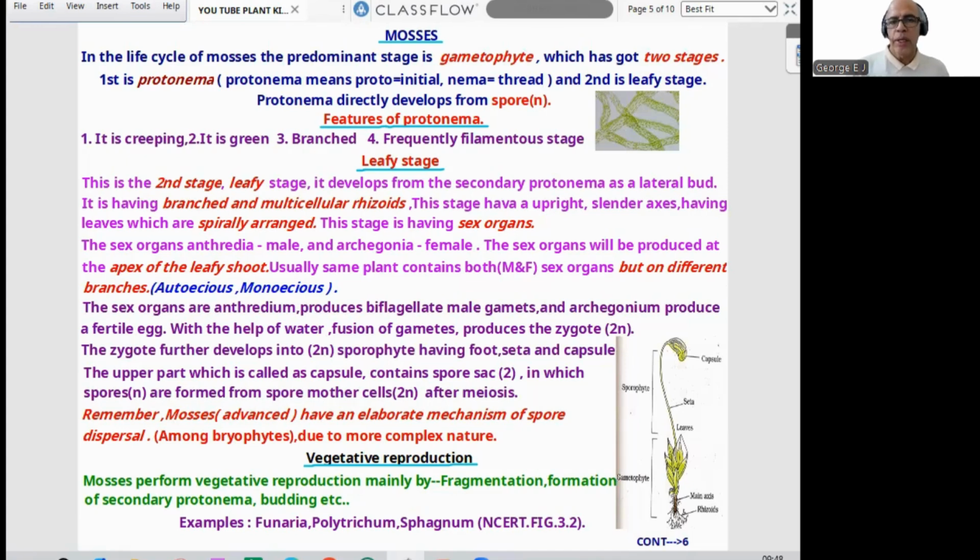And protonema directly develops from spores. So the spore develops into protonema. Now features of protonema: like gemma, it is creeping, green, branched, frequently a filamentous structure.